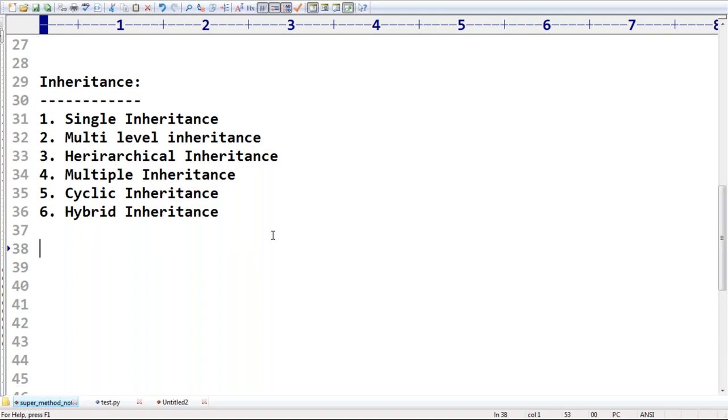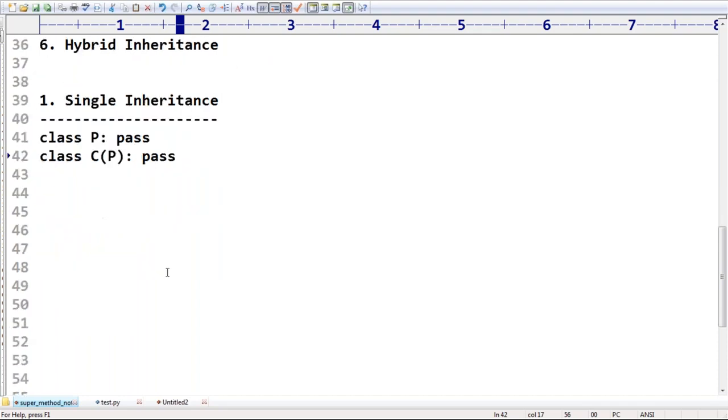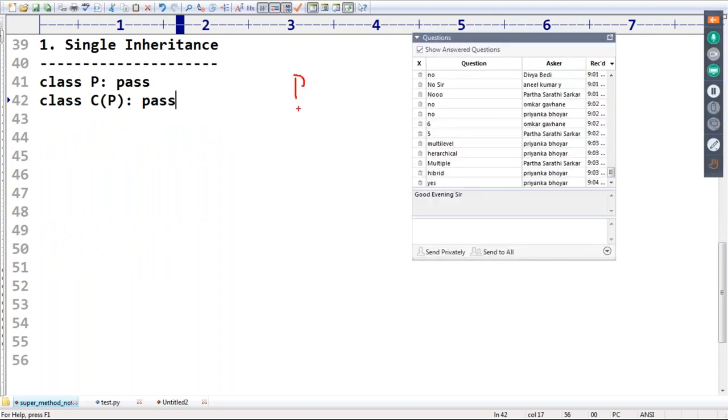Any doubt? Now, single inheritance means only one parent, only one child. Correct or not? How can you define it? Class P, and next, class C of P. Is this single inheritance or not? How many parent classes are there? One parent. And how many child classes? Only one child. This itself is single inheritance.